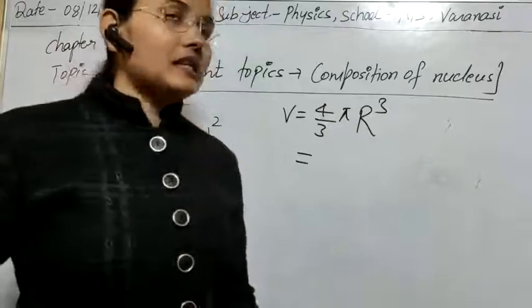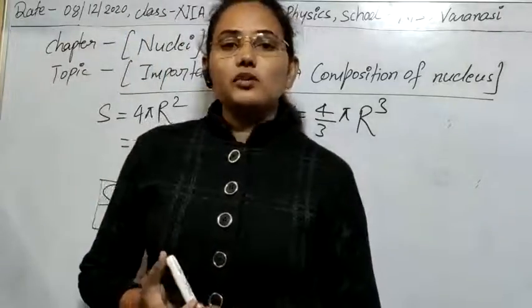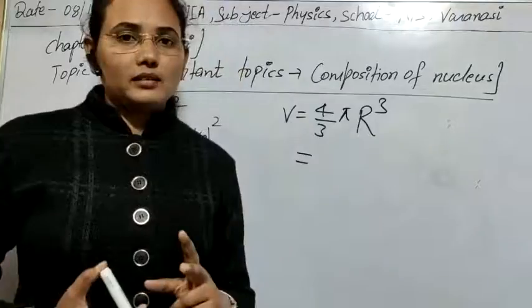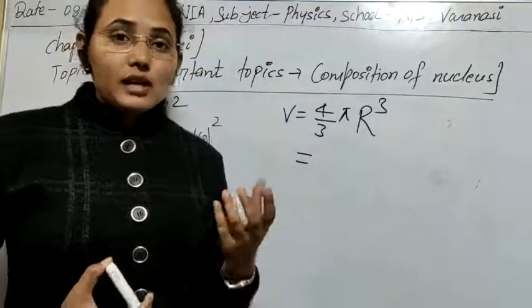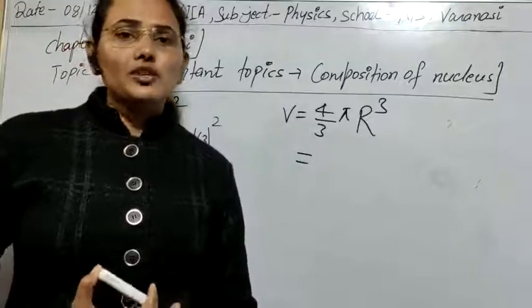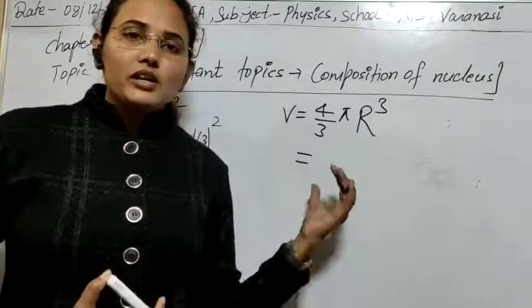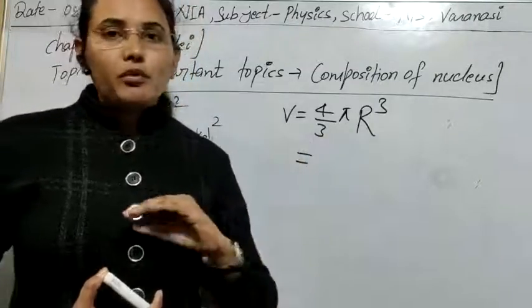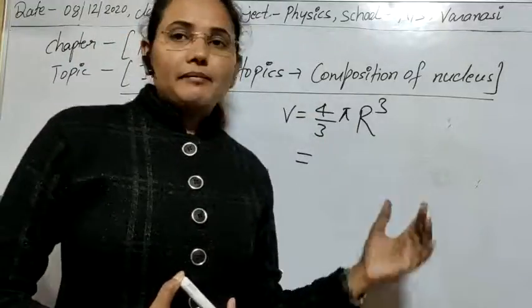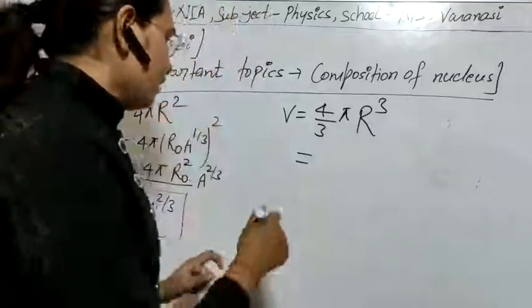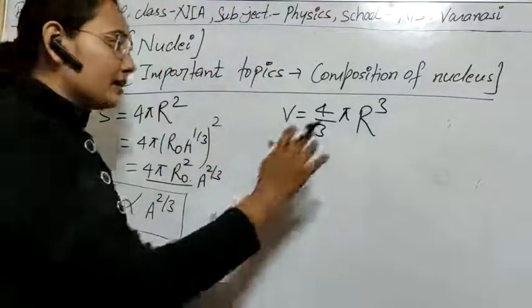Actually if you look at nuclear properties, most of them are dependent on two factors. First is the atomic number, second is the atomic mass. As we are representing most of the mass of the atom by the nucleus, here the atomic mass plays an important role while understanding the concept of the nucleus. So I think that factor is clear, and let's solve it.